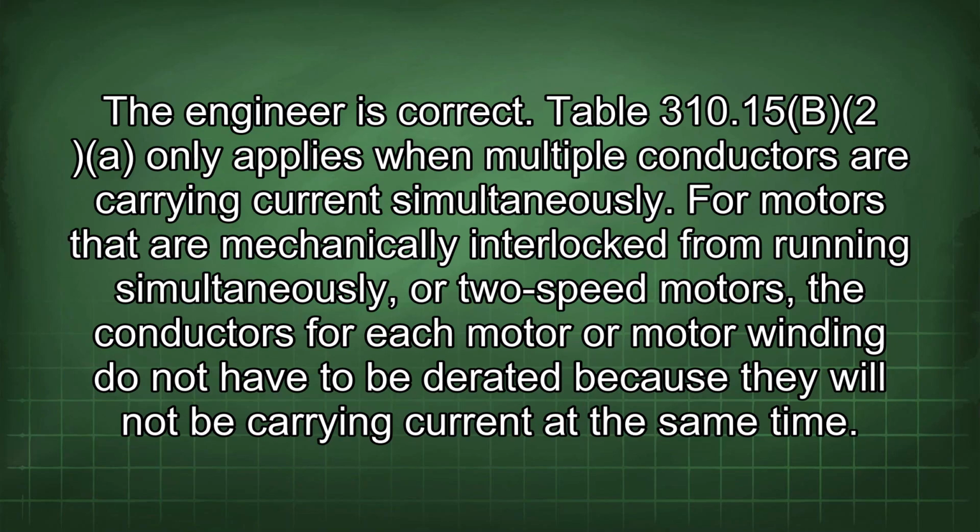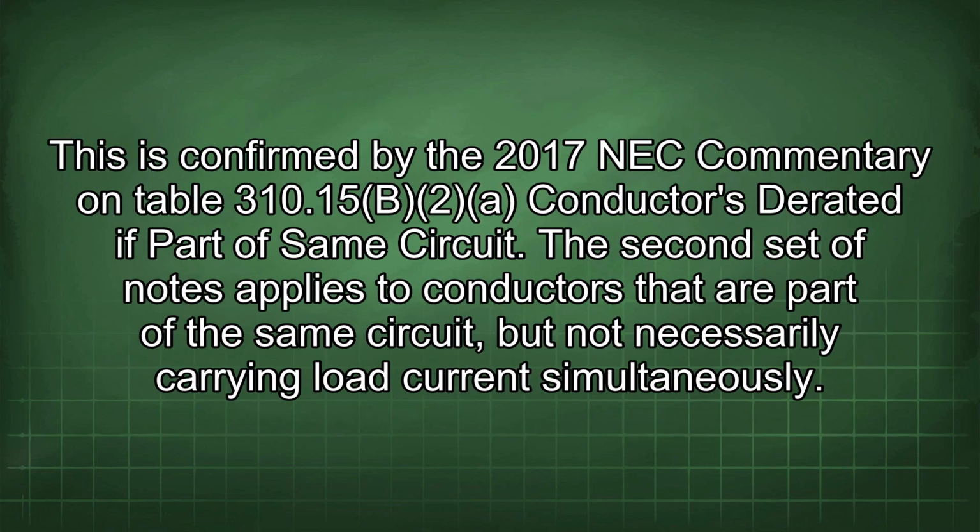The engineer is correct. Table 310.15(B)(2) only applies when multiple conductors are carrying current simultaneously. For motors that are mechanically interlocked from running simultaneously or two-speed motors, the conductors for each motor or motor winding do not have to be derated because they will not be carrying current at the same time. This is confirmed by the 2017 NEC commentary on Table 310.15(B)(2): conductors derated if part of same circuit.